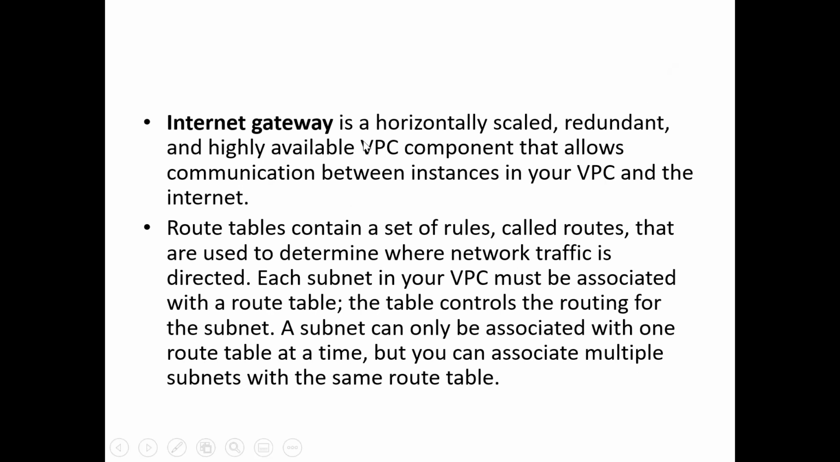And here you can see the same. It's a horizontally scaled, redundant and highly available VPC component that allows communication between the instances in your VPC and the internet. To be specific, it is about public subnet instances. If these public subnet instances want to connect to the internet, the internet gateway is the component which will help. It is very simple to create. There is no complicated creation process, all system defaults are there. You just create it and attach it to whichever VPC you create, that's all, right?